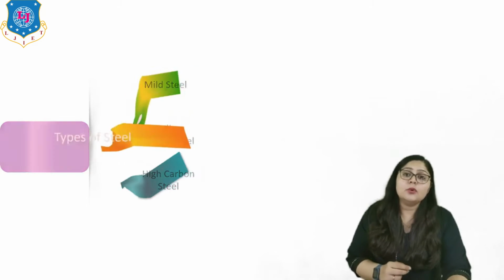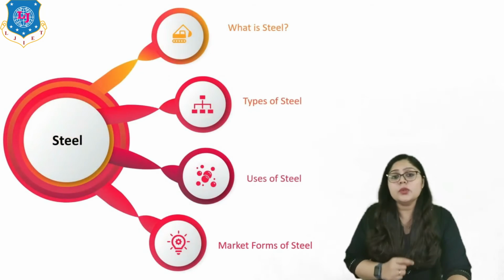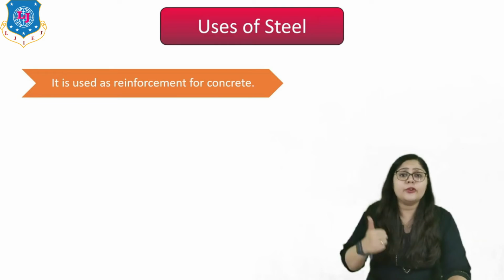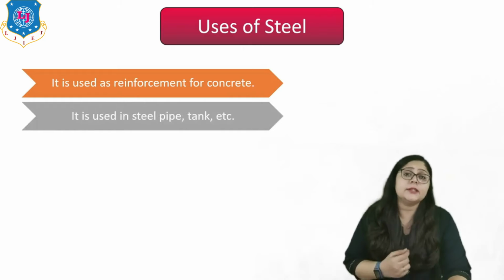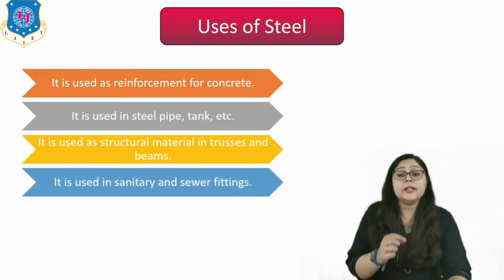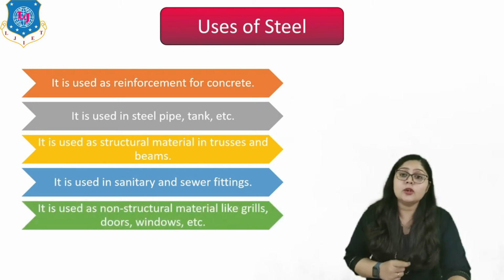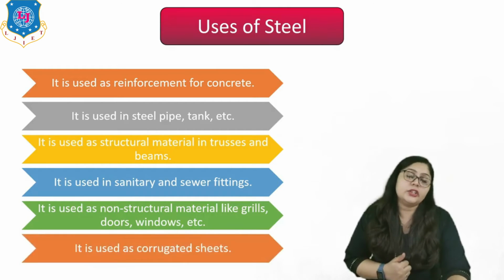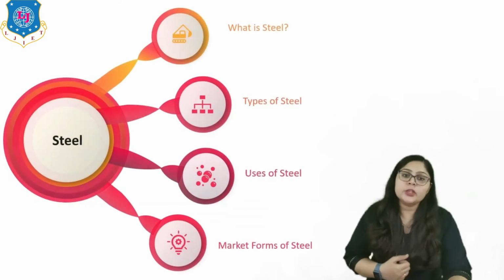Now let us move to the next term, which is the use of steel. Different uses of steel are there. It is used as reinforcement for concrete, in steel pipes and tanks, and as a structural material in trusses and beams, right? It is also used in sanitary and sewer fittings. It is used as non-structural material like grills, doors and windows. Again, it is used as corrugated sheets. So that's all for the uses of steel.